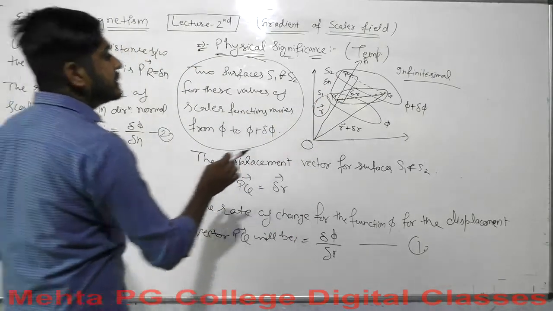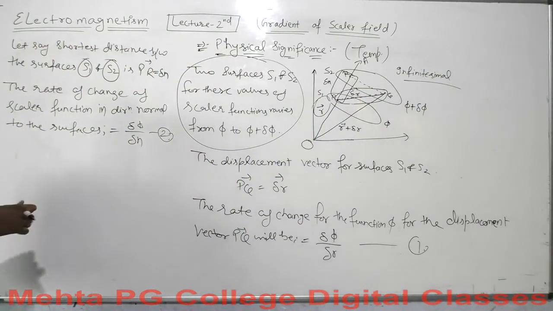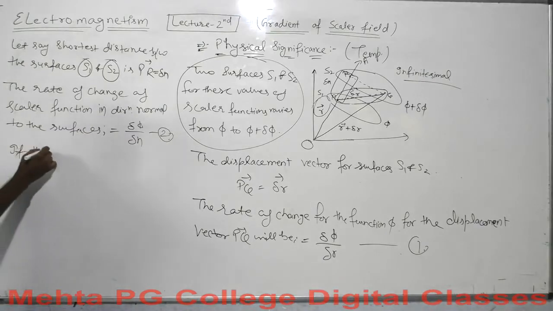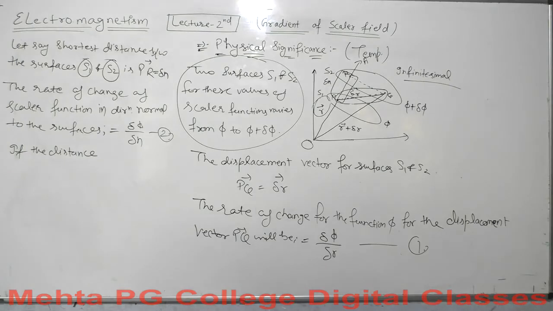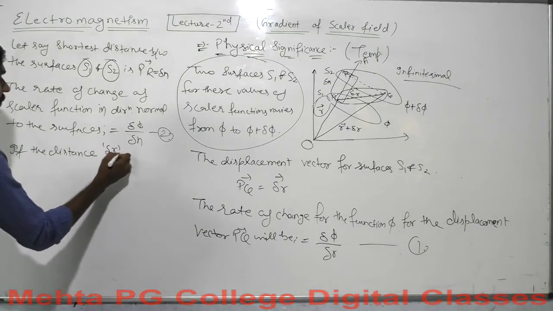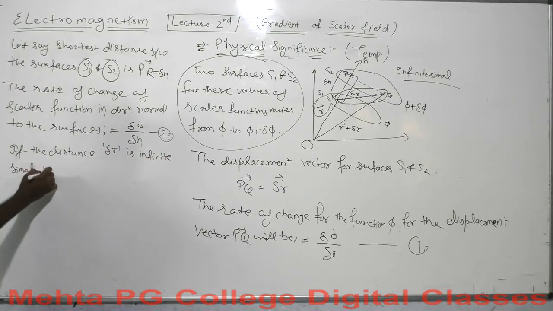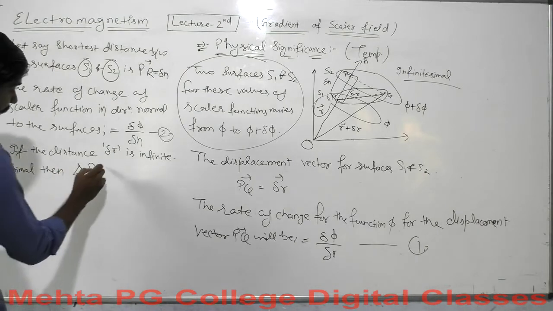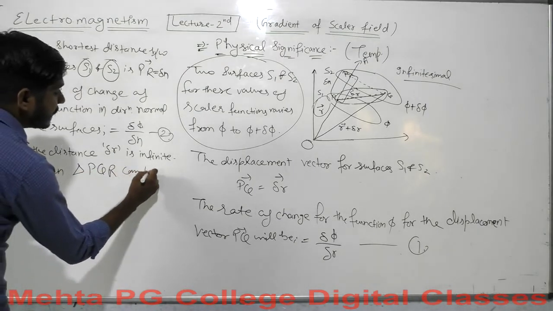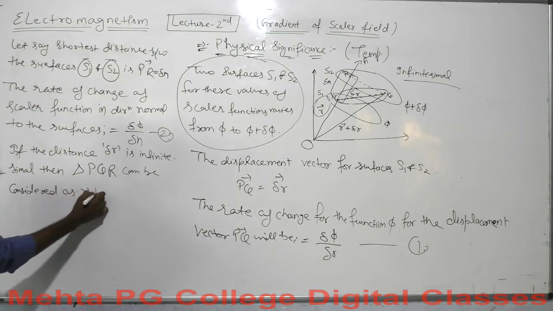If we consider that the distance del r, that is PQ, is infinitesimally small, then triangle PQR can be considered as a right angled triangle.